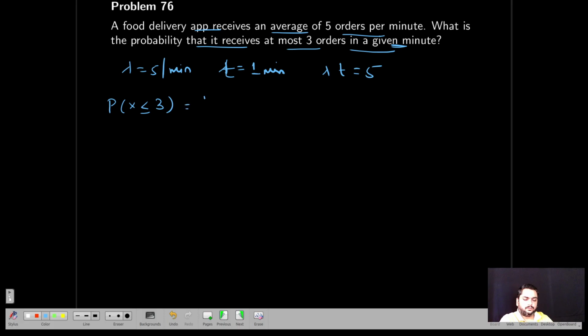At most means P of x is less than or equal to 3. It will be equal to the summation from x equal to 0 to x equal to 3 of e power minus 5 into 5 power x divided by x factorial. To solve this, you will get the answer as 0.265. Just check and verify.